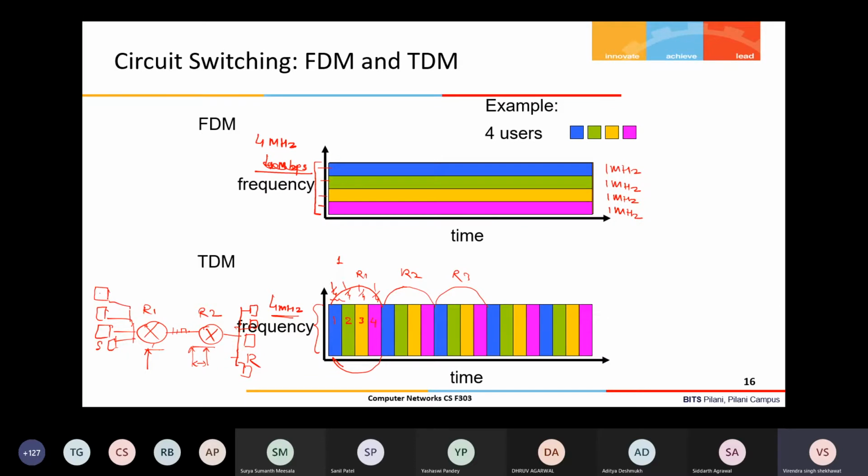But in FDM, the only challenge is that these different frequency bands need to be identified at the receiver, right? So in practice, what happens? These frequency bands are separated by some gap, right?